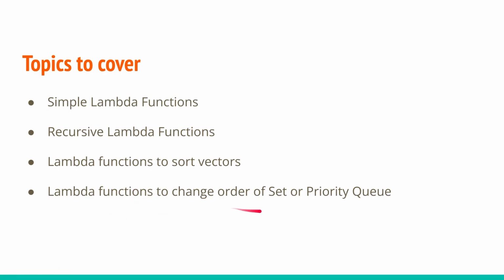Now let us discuss the last part of this particular video. In this part, we will discuss how we can use lambda functions to change the default order of a set or a priority queue. Basically both of these are going to be the same. There's not much difference between a set and a priority queue. So we'll quickly discuss how we can change the order.